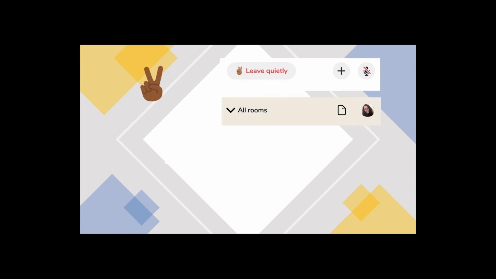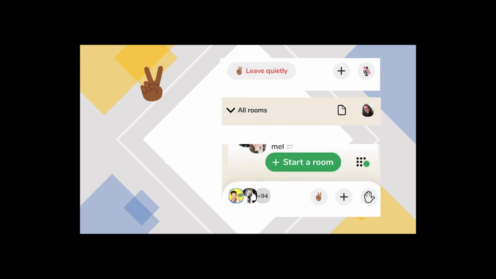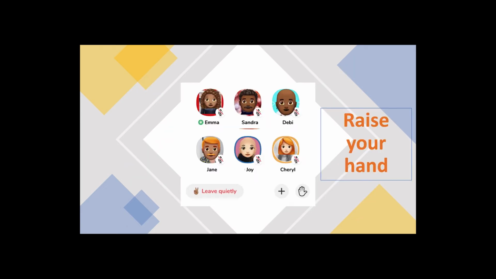While you are in the room, you can also browse other rooms. Select the all rooms at the top to minimize your current room and view your hallway. Just remember that if you're going to go to a new room, look to the bottom of your screen first and hit that peace sign so that you can leave quietly, okay? Netiquette, people. Netiquette.